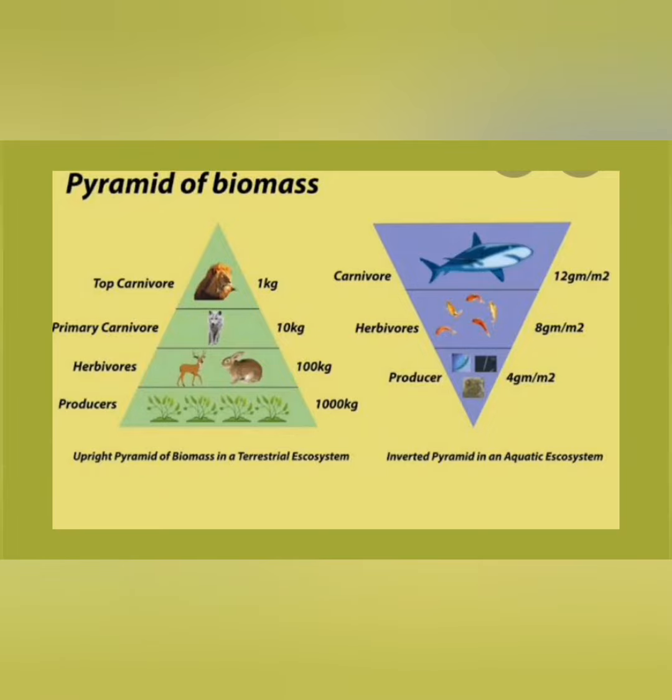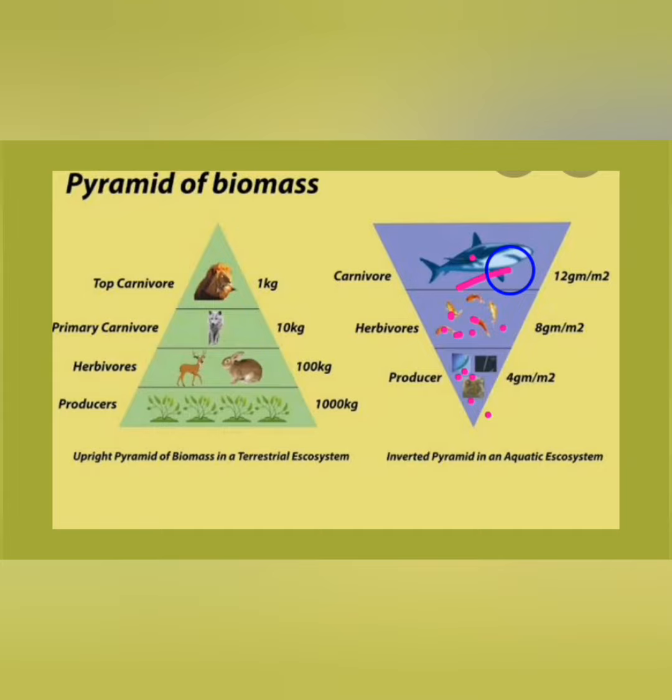And this lion feeds on fox, which feeds on deer, and deer feed on grasses. So as we move from the lower trophic level to the higher trophic level, in the pyramid of biomass, the mass is reduced. But in the case of an inverted pyramid, the mass goes on increasing, as we observe here. The producers are at the base, then herbivores or small fishes, and then next the carnivorous whale.